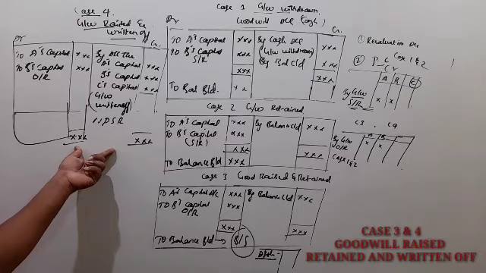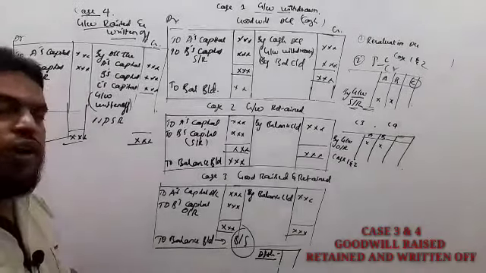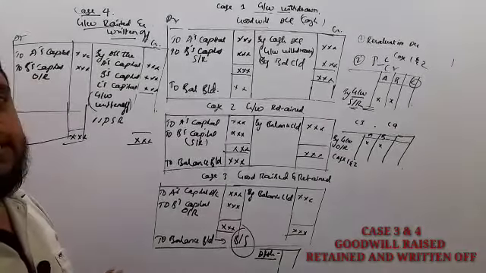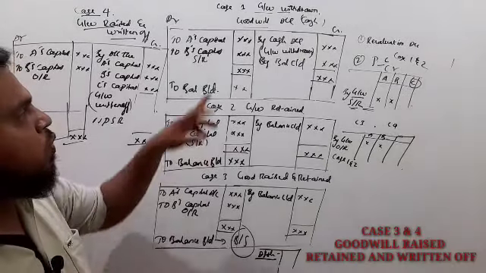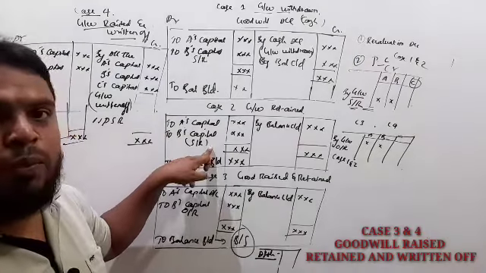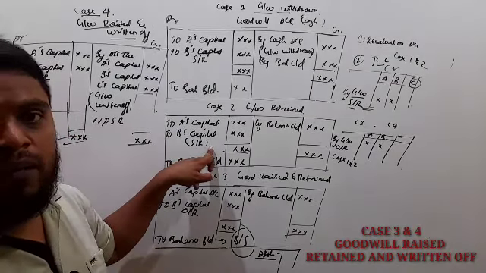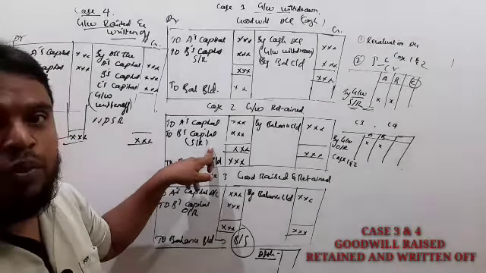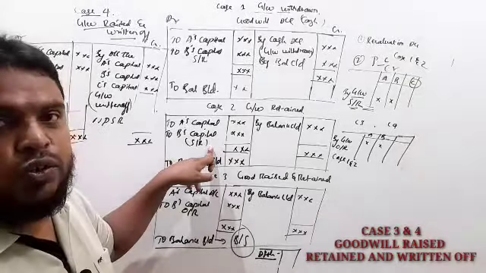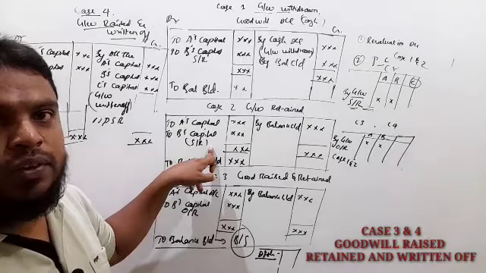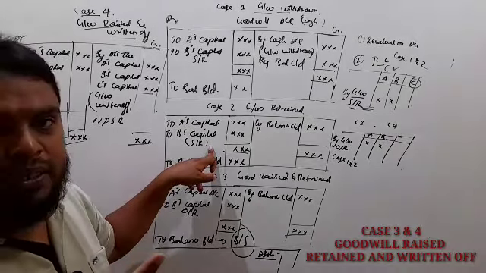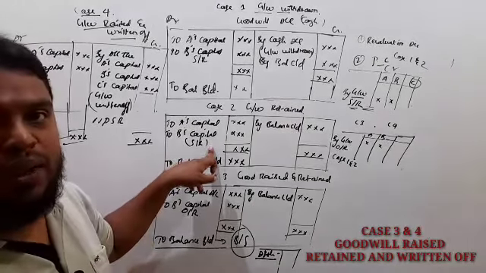So it is clear that if it is goodwill retained, that time the goodwill amount we have to show in the balance sheet. In case 1 and case 2, goodwill brought by the new partner in the form of cash, if that goodwill amount is retained in the business, that time we can show it in the balance sheet under the headings of cash plus new partner's capital plus goodwill.